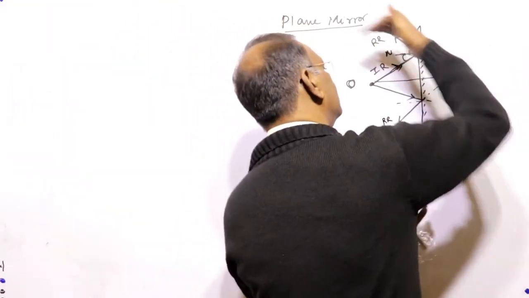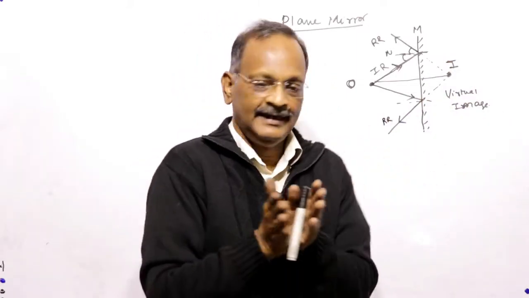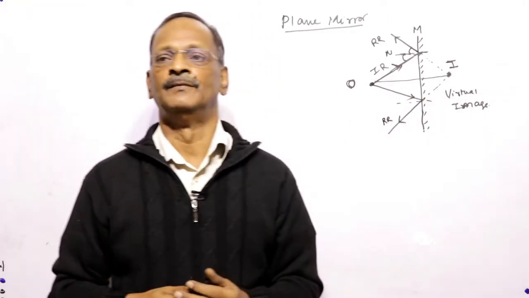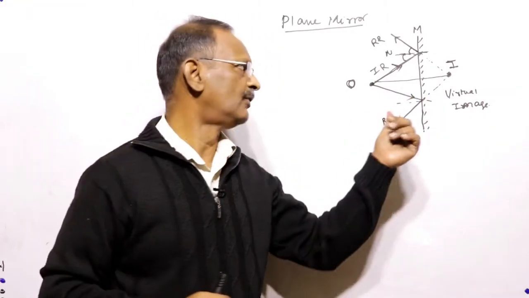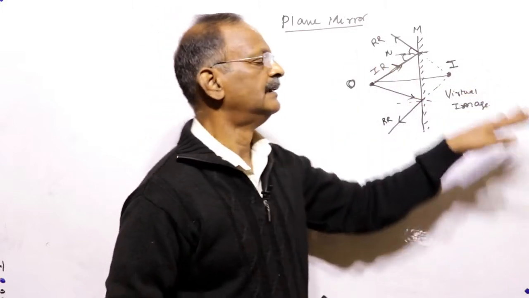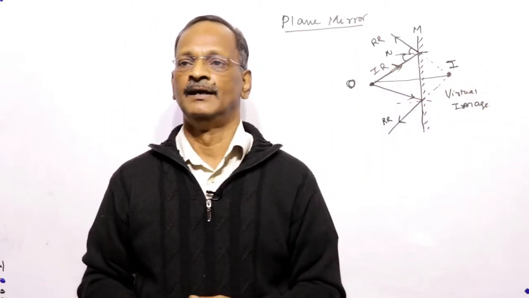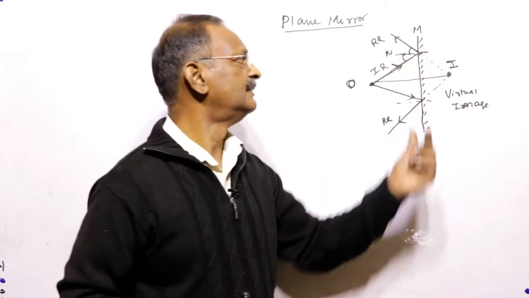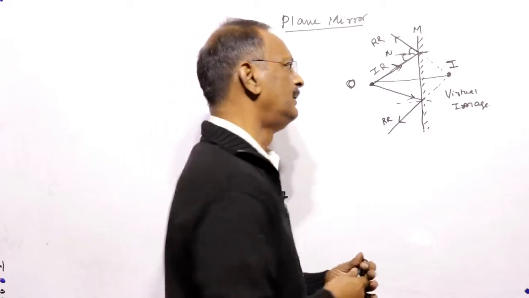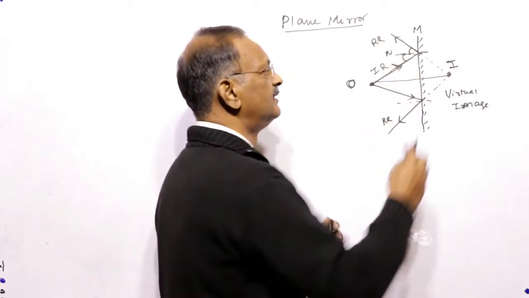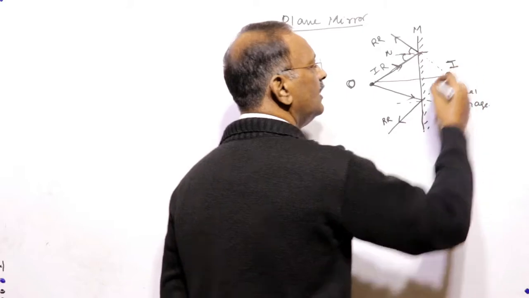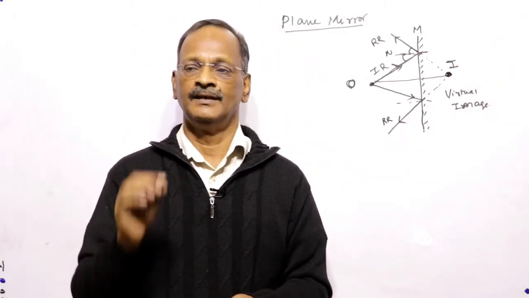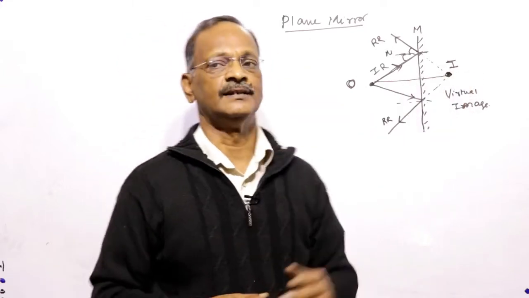It diverges from here, from the point I. So when object O is kept in front of the mirror, and this is the rear, the back side of the mirror, if the reflected ray is diverging and appears to come from a point behind the mirror, that point is known as the image.